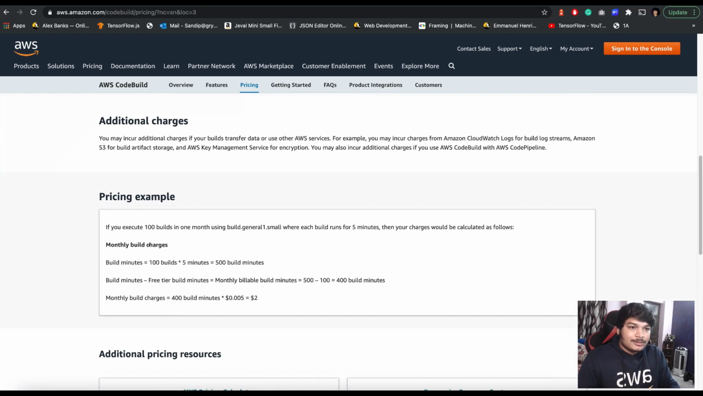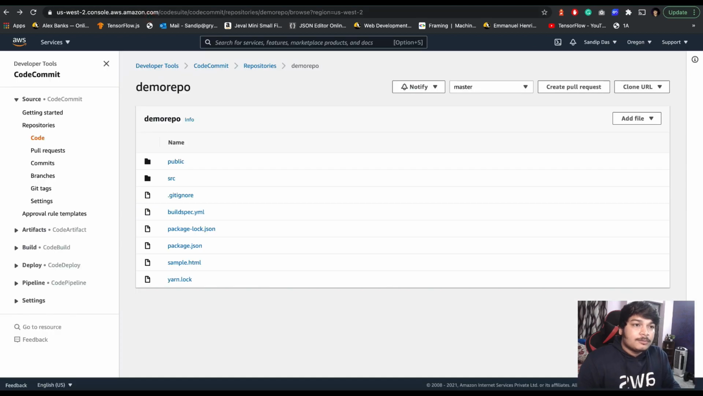Additional charges you may incur. If you're storing the artifact in S3, of course there is a storage charge, and if you're using AWS managed keys, there are also charges. So you have to be sure what you're actually utilizing, and keep track of the expenses using Cost Explorer. Okay, now let's see. I think the project is ready now.